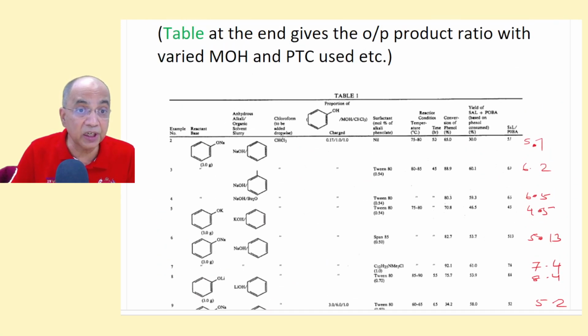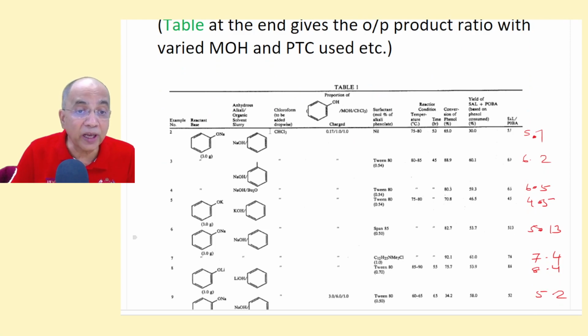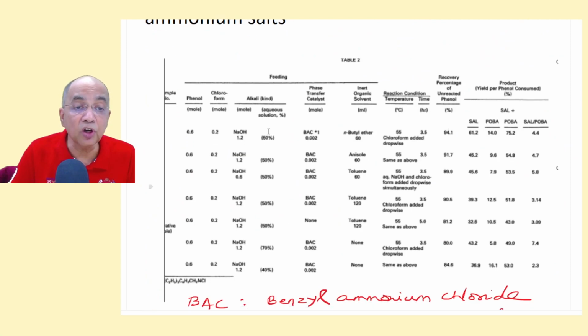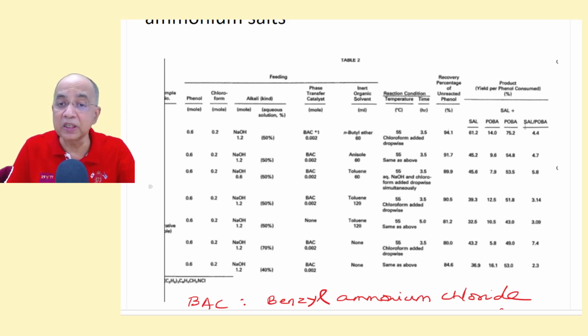In the previous case it was a non-aqueous solution, but in this case it is an aqueous solution, not slurry form. This is another patent where they have also found high ortho-para. SAL means salicylaldehyde, and POBA means para-hydroxybenzaldehyde. It has already been given before that SAL stands for salicylaldehyde and POBA for para-hydroxybenzaldehyde, right? So the ratio is quite high in this case, coming to 7.4.